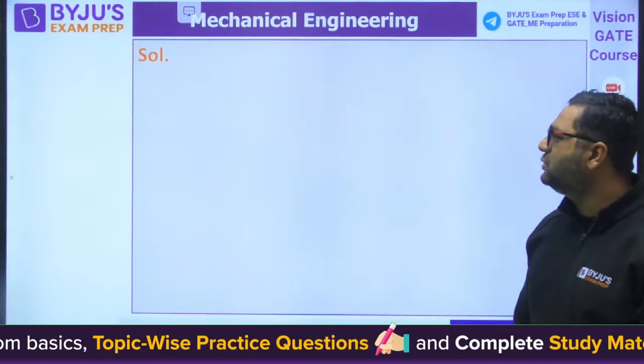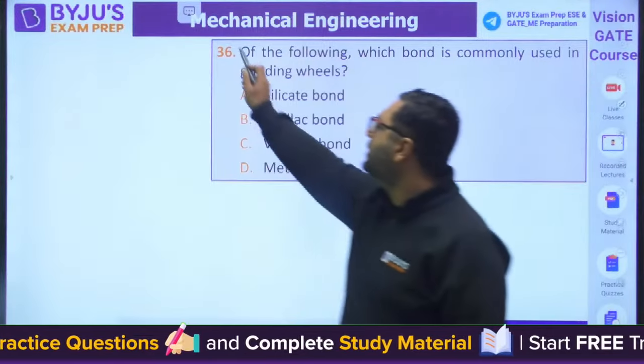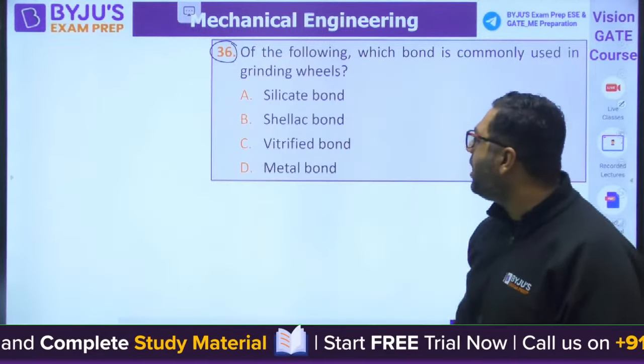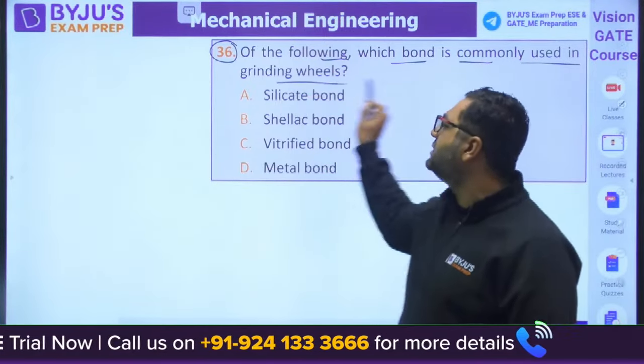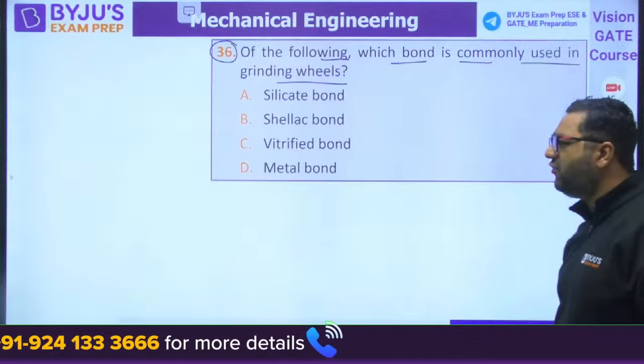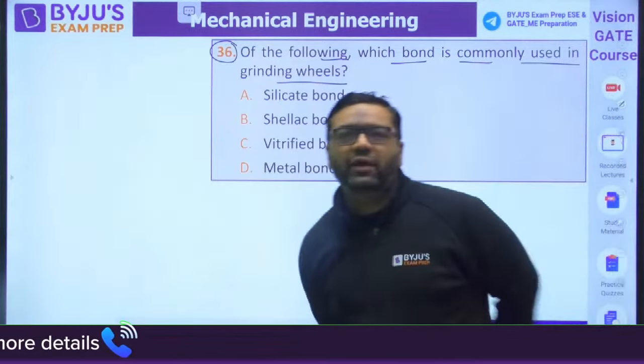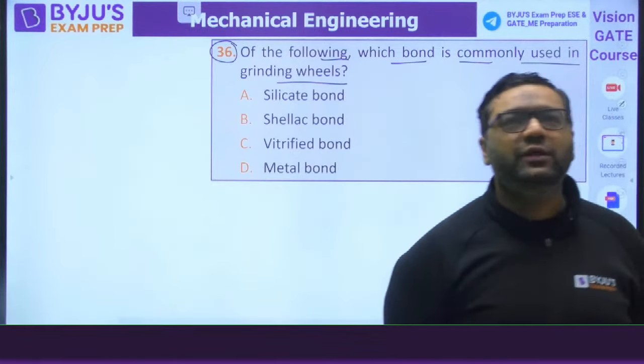Moving further, guys, to next question number 36. This is from grinding, metal cutting part. Of the following, which bond is commonly used in grinding wheels? Silicate, shellac, vitrified and metal. Very good, Munir. Moving to the next question.